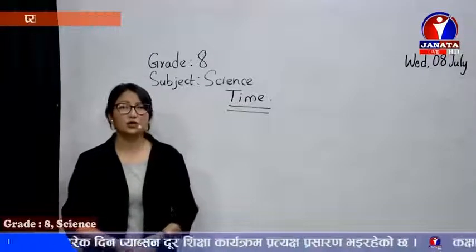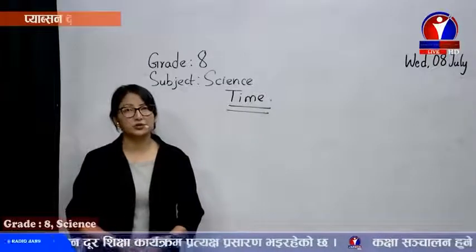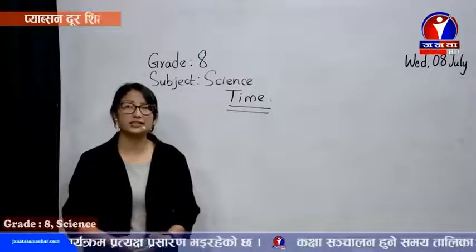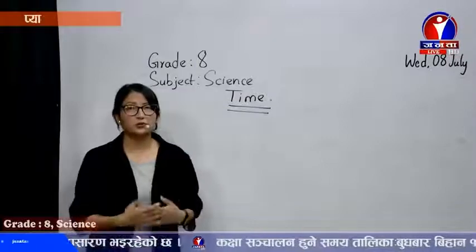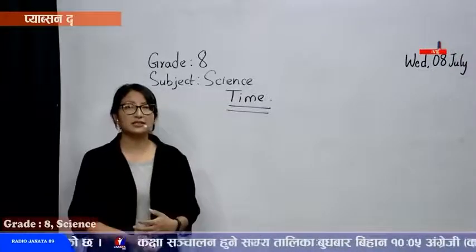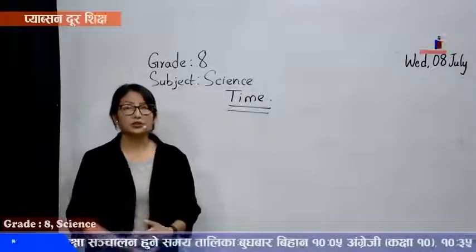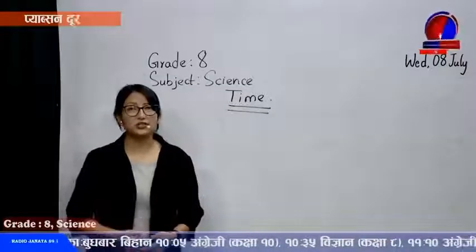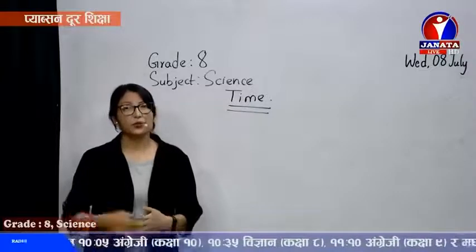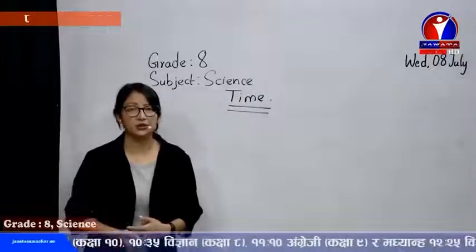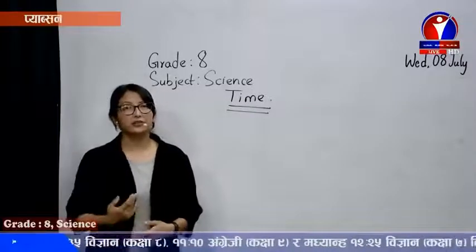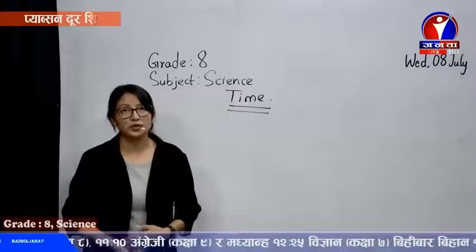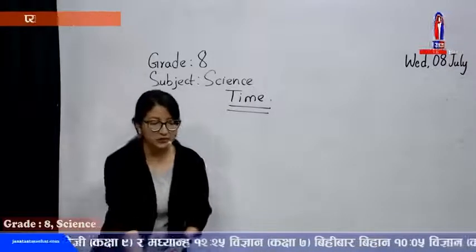Time, we all know, we can measure in various units. We can measure time in minutes, seconds, hours, or if you have to measure smaller ones, you can measure in milliseconds, nanoseconds, picoseconds and so on. Or if you have to measure bigger units, we can measure in hours, days, weeks, months, or maybe years, or maybe centuries, decades and so on. So these are the different units of time.